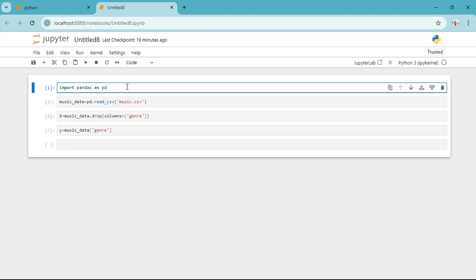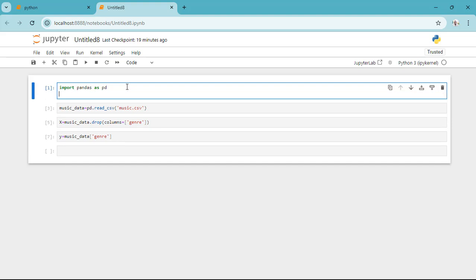Okay, and from that sklearn library, so from sklearn.tree, I want to import the Decision Tree Classifier.